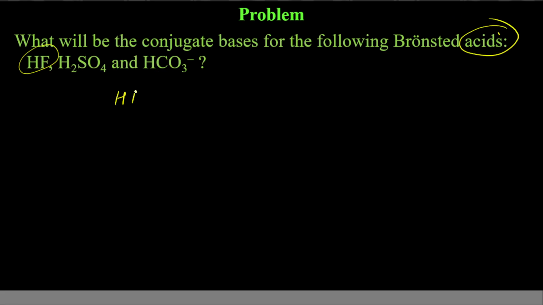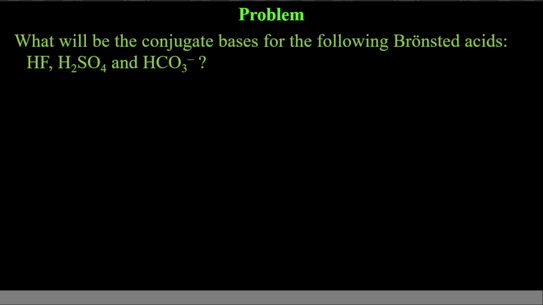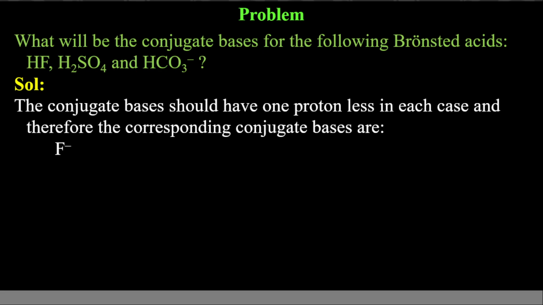So HF, when it loses proton, will give you F minus. After losing this proton, it will give you F minus. It means the conjugate base of this one is F minus. This is the conjugate base. Whatever you get after removing H plus, because it has donated, it has been removed, the remaining will be conjugate base. So in this case, the conjugate base of HF will be F minus.